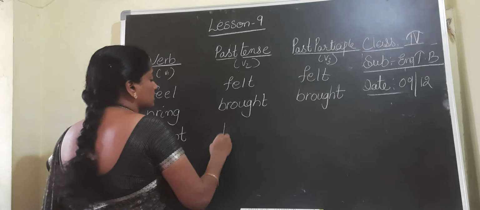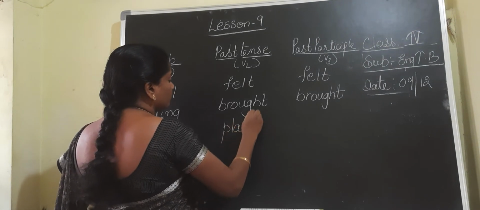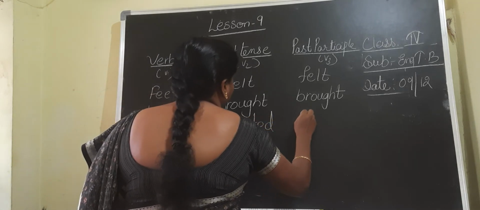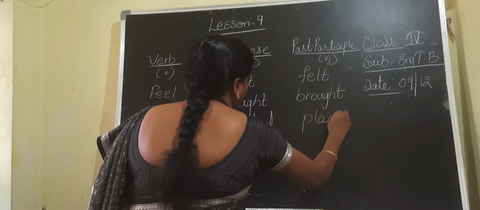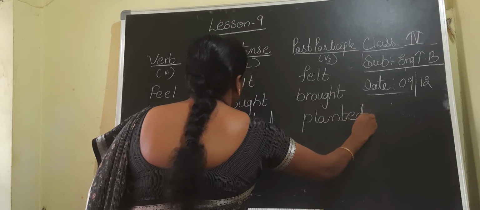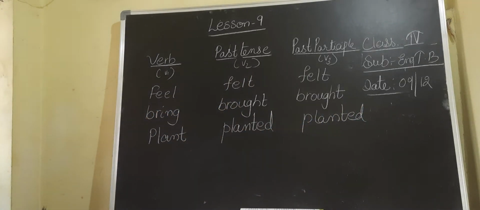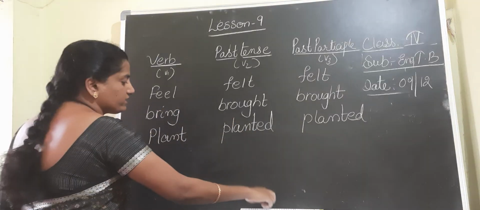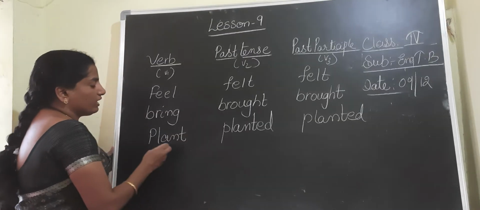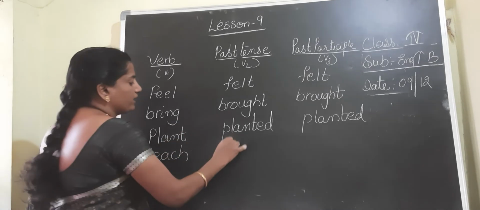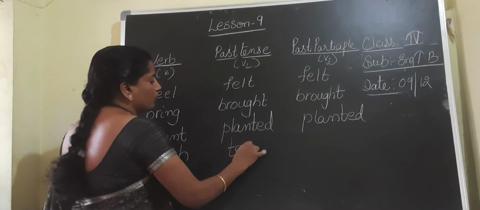Next, plant they gave. When I am writing v2 and v3 form for plant, here I am adding ed to plant. Planted. What I am writing? Planted.